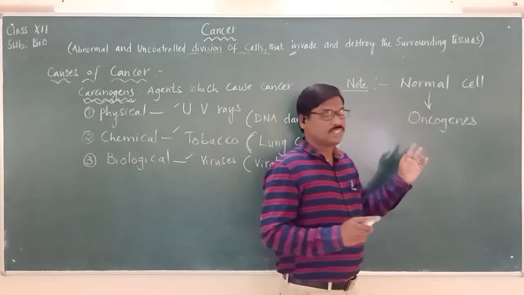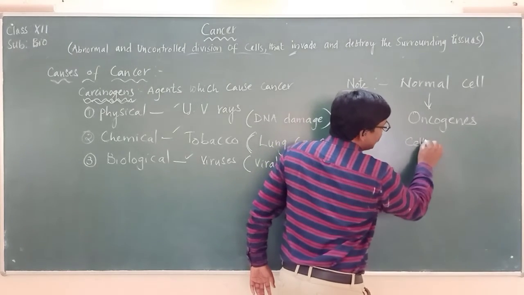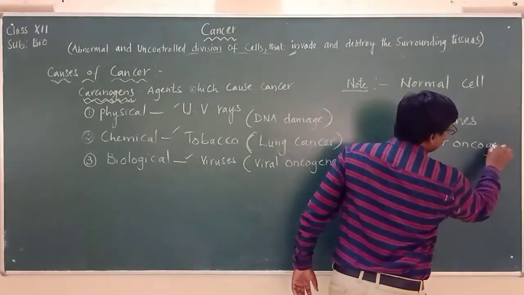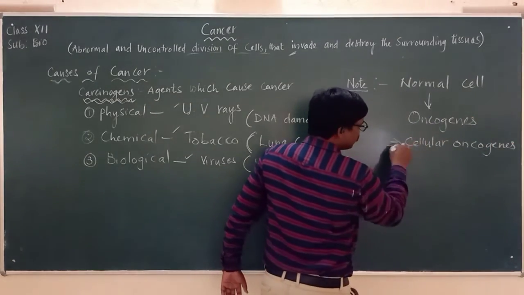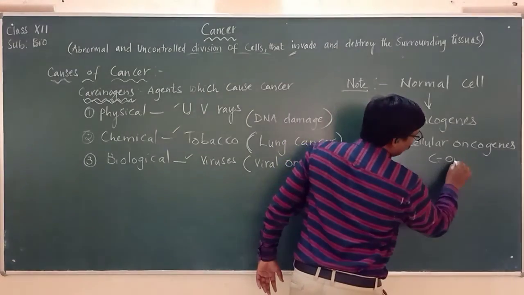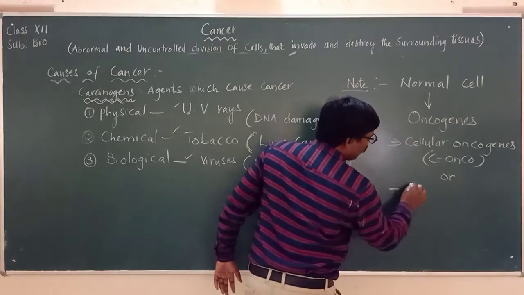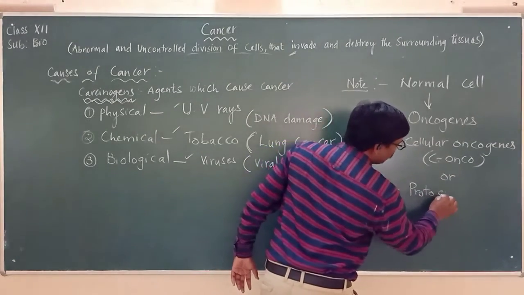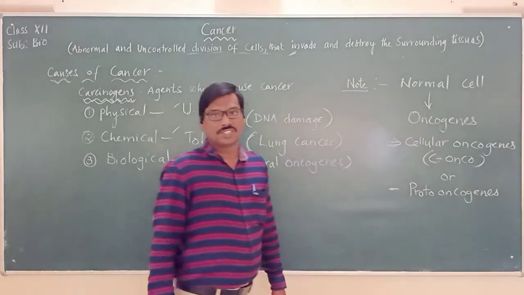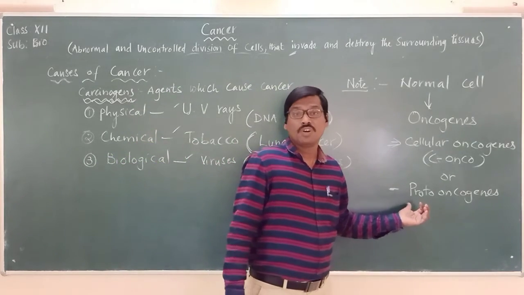So these oncogenes in our body are called cellular oncogenes, or in short C-onco, or otherwise also known as proto-oncogenes. Every cell has these genes called cellular oncogenes or proto-oncogenes.